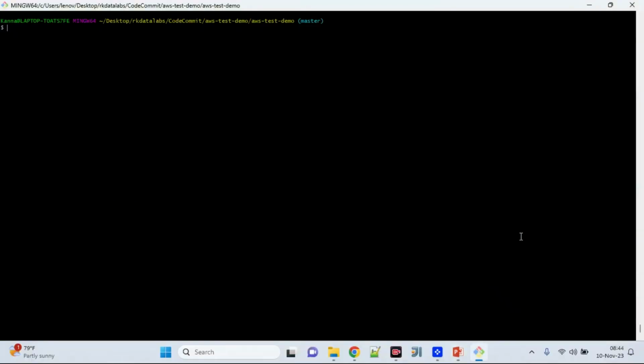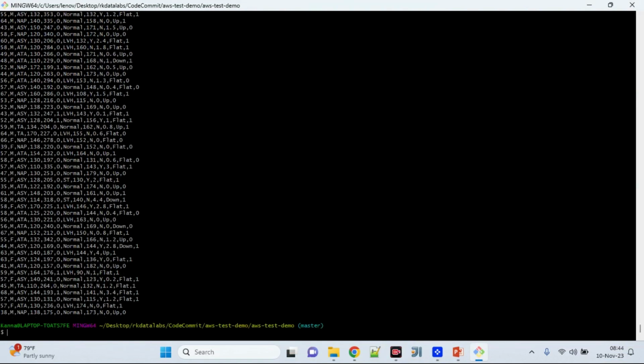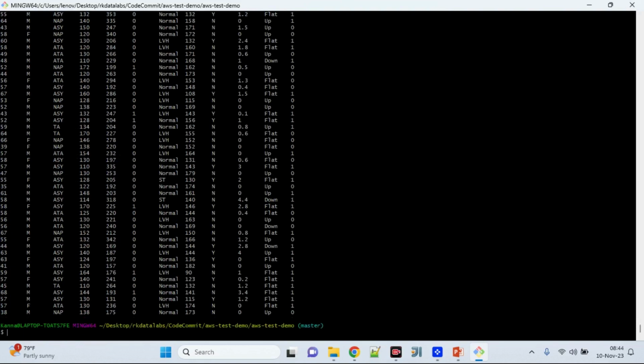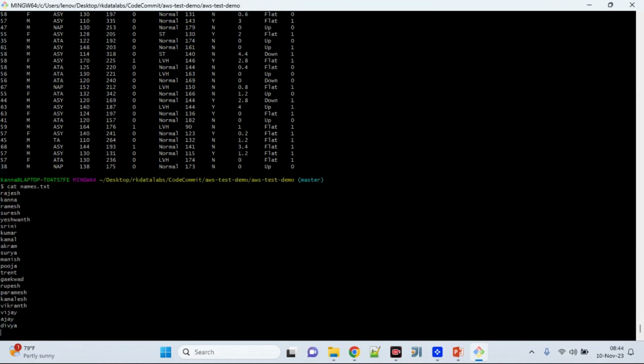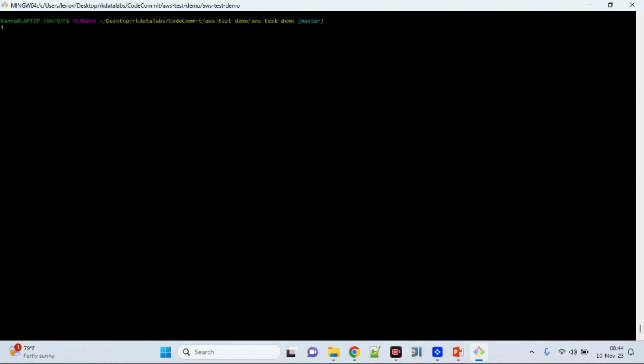All right, fine. So I have a couple of files. Maybe I will show you the input data. I have one CSV file which has close to 900 plus records, and I also have a text file, similar but without the comma delimiter. Both are the same data. I also have one file called names.txt which will be used for our demo purpose. Okay, right. So now I'm just going to start my awk command.